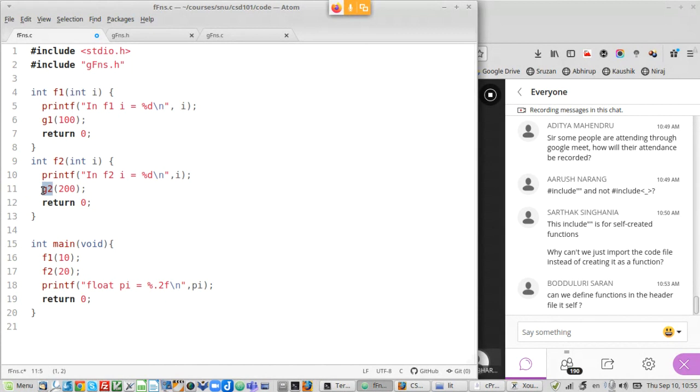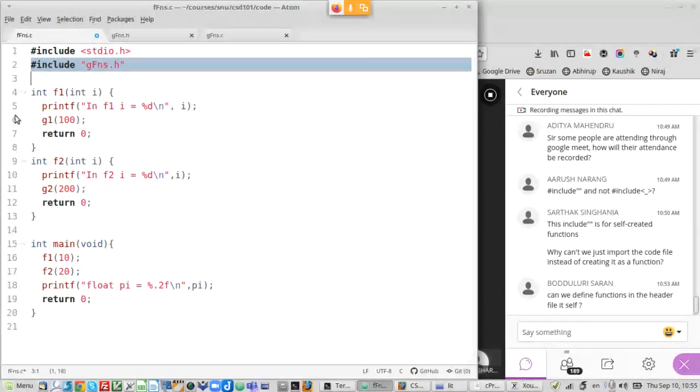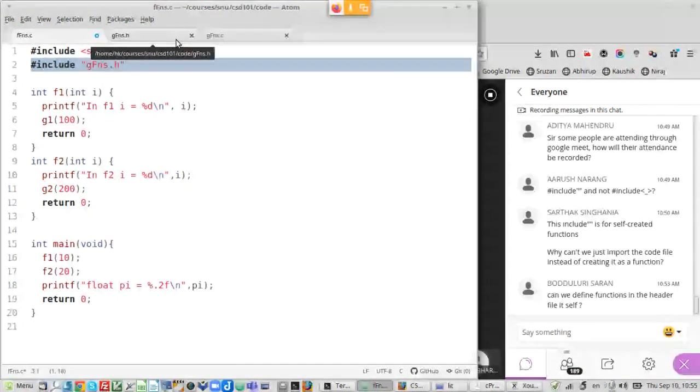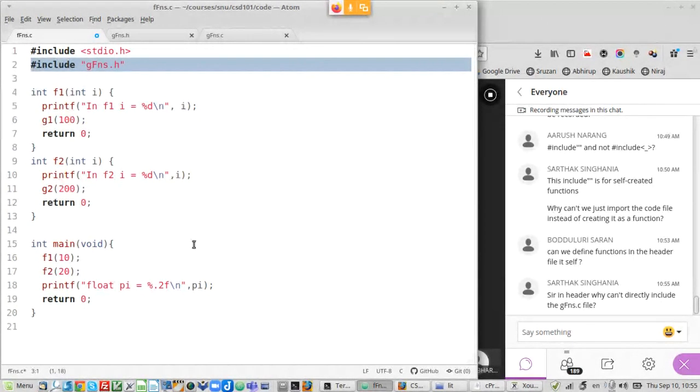Similarly, when g2 is being used, it realizes that it is not defined in this file. However, it looks in this header file, right? The preprocessor has already done all this, so these prototypes have already become part of the intermediate file. So it has the information that g2 is a function with an integer argument, so it can compile it. Similarly for printf, it sees that it is in stdio.h, its header is there, this is okay. So this is how libraries will be used.